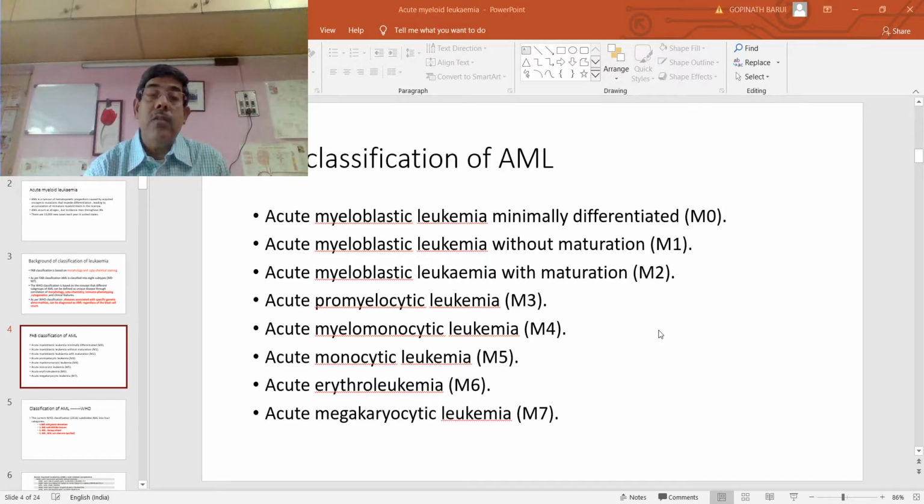That is, in addition to the blast cells, you will get maturing promyelocytes, myelocytes and metamyelocytes, and these constitute more than 10%. In this stage, prominent azurophilic granules are found in the cytoplasm of the blast cells, and the Auer rods, that is the condensation of these myeloperoxidase granules, are found in the M2 stage.